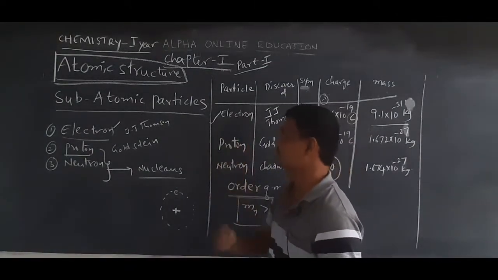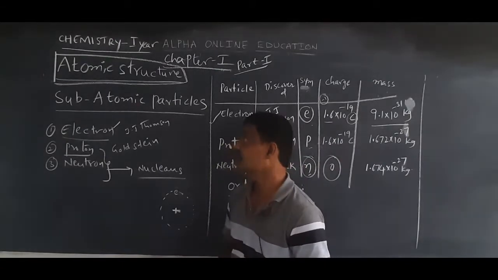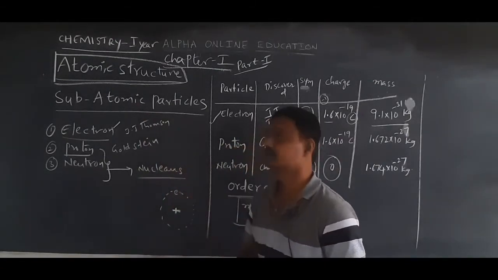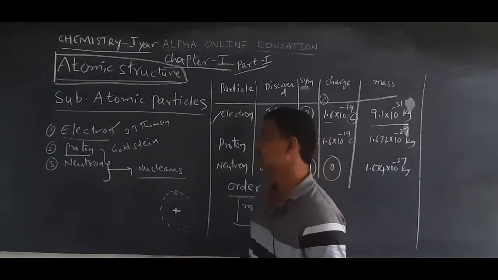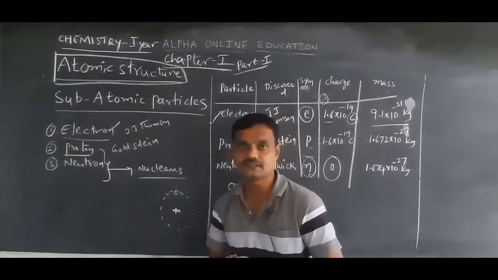So in this atomic structure chapter, we first discuss the subatomic particles. What are subatomic particles?